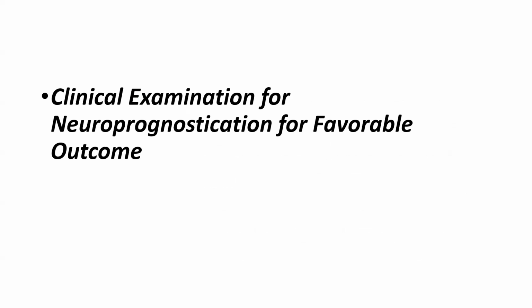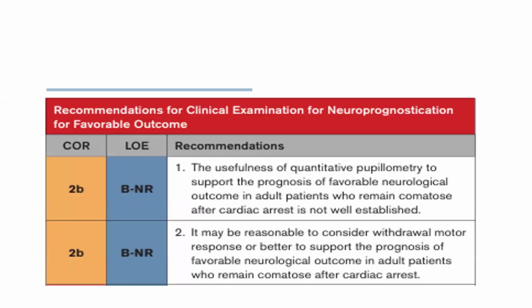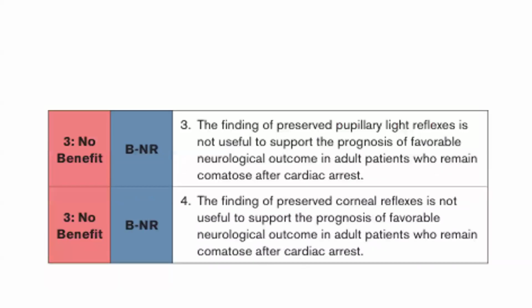Now what are the clinical examination findings which are suggestive of favorable outcome? The usefulness of quantitative pupillometry to support the prognosis of favorable neurological outcome is not well established. It may be reasonable to consider withdrawal motor response or better to support the prognosis of favorable neurological outcome in adult patients who remain comatose after cardiac arrest.